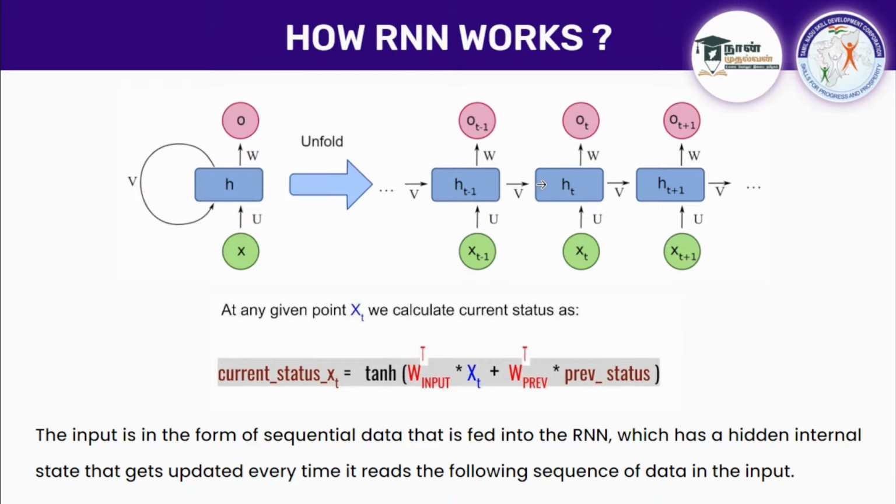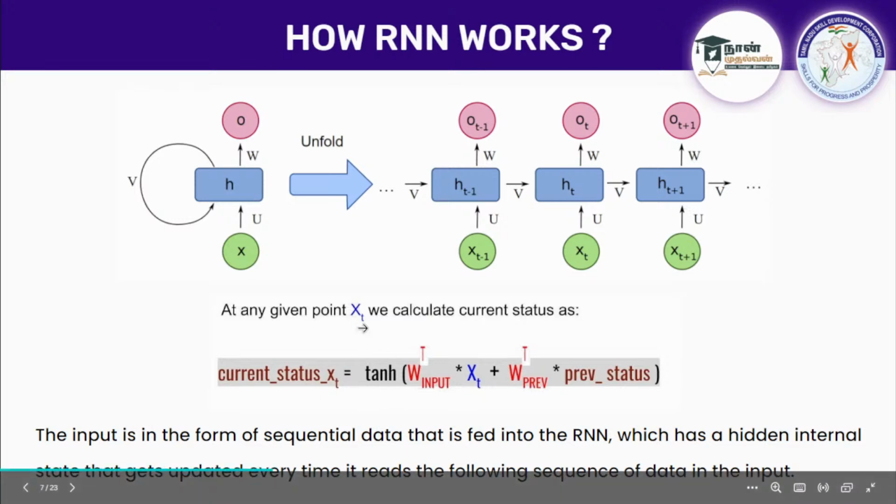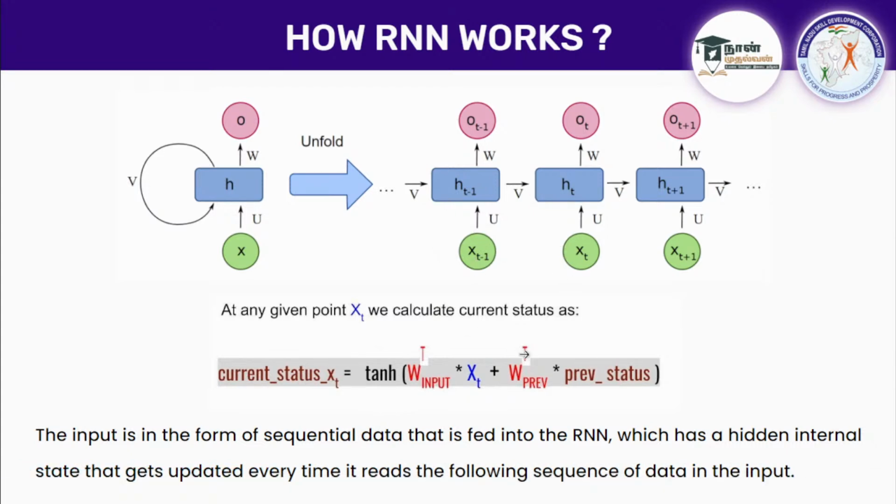This information is transferred to the next neuron along with the next input, so that every feedback is given to the same neural network and it can improve on its own. For example, this tanh, which we have learned about, is an activation function. The input of the current step along with the input of the previous one is passed. That's the advantage of this RNN.